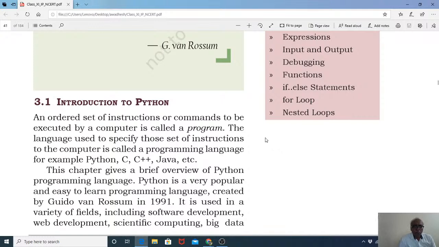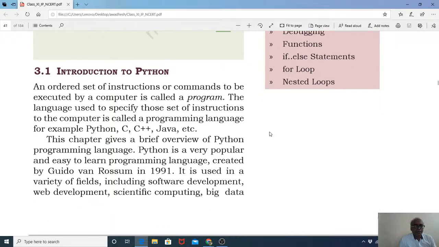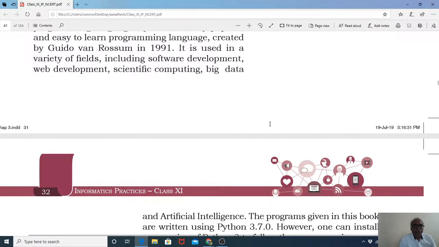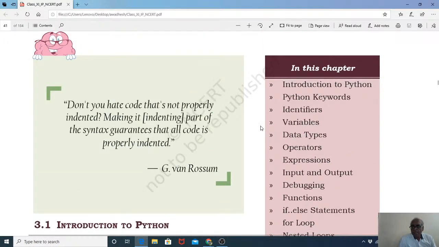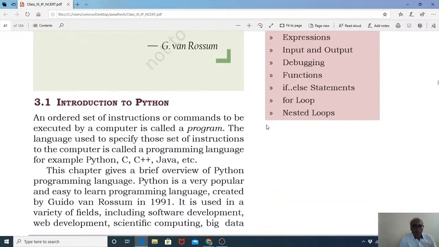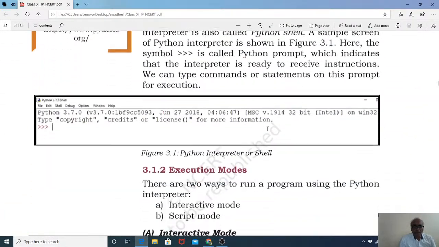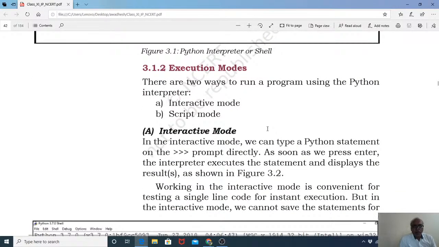All right. So I hope that everybody has come. Now we are going to work with Python.